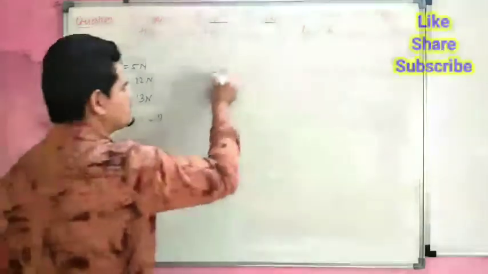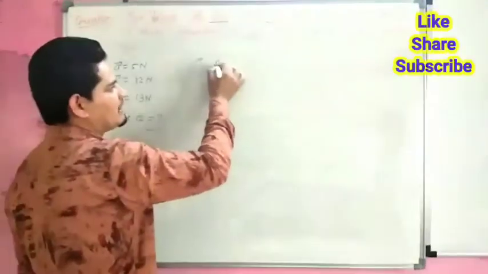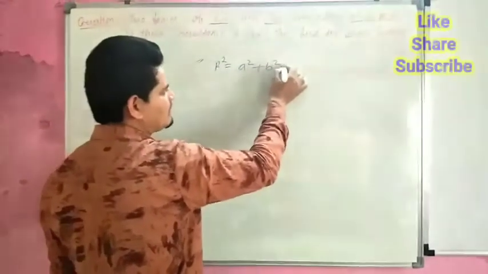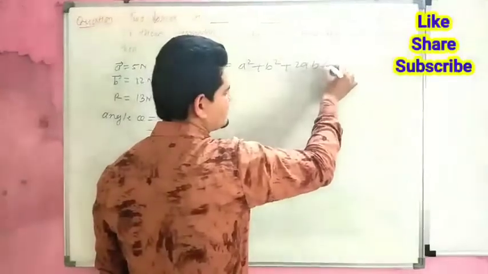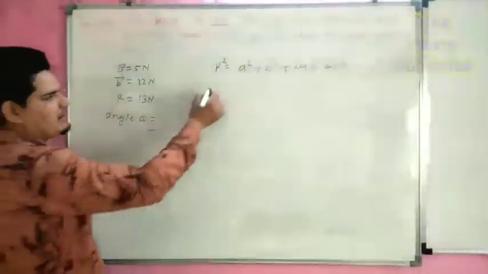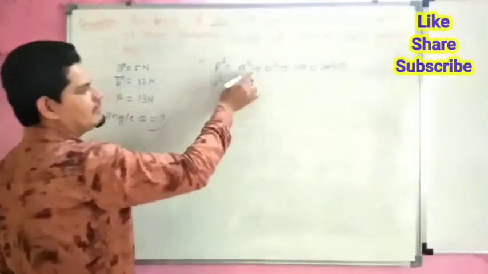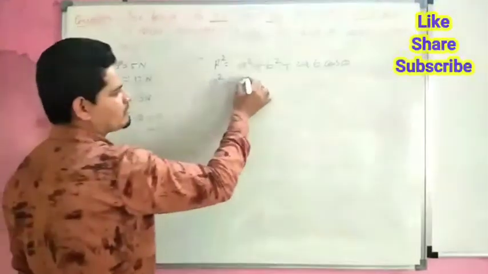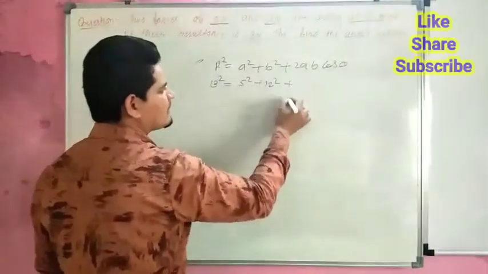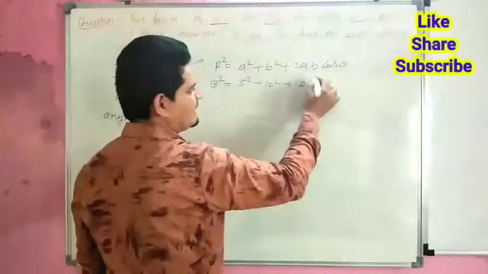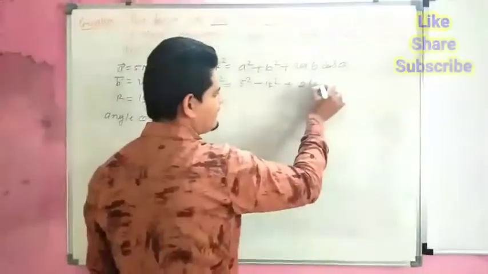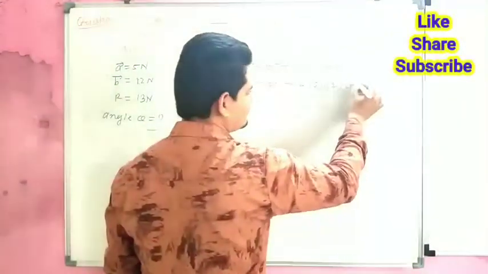Now again we can use the formula. The formula is resultant square equals A square plus B square plus 2AB cos theta. Here the given resultant is 13 Newton, so 13 square; vector A is 5 Newton, so 5 square; vector B is 12 Newton, so 12 square; 2 into A into B, so 5 into 12 into cos theta.